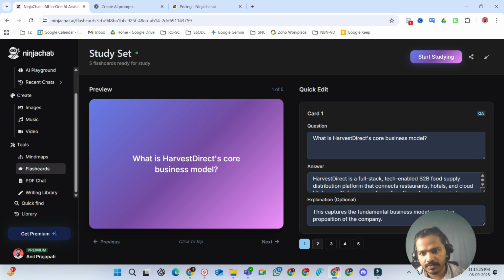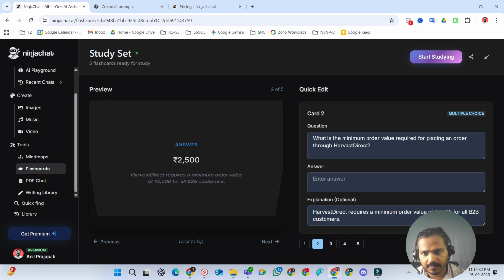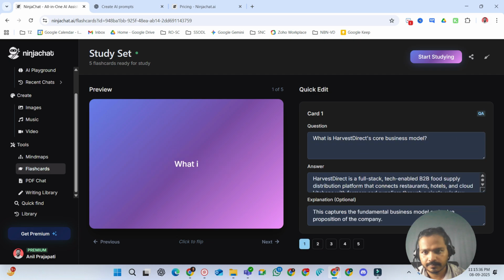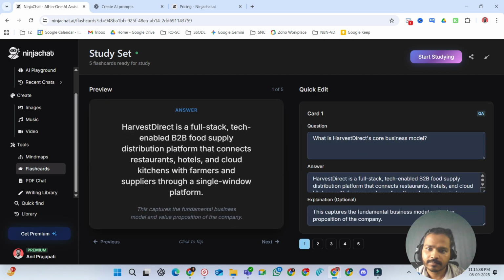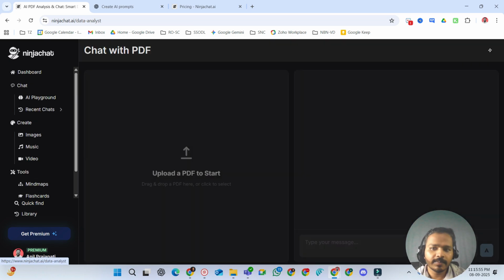What is the Harvest core business model? Okay, this is interesting. See, this is interesting, man. No, it did a pretty good job.